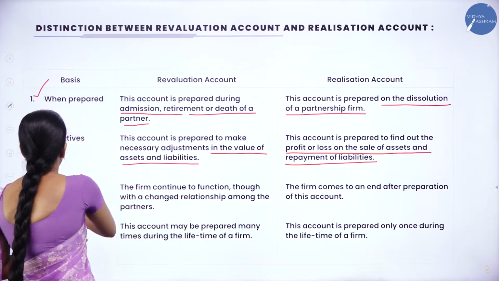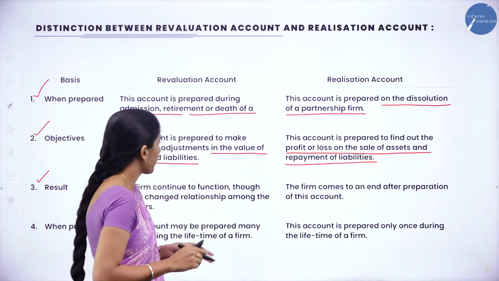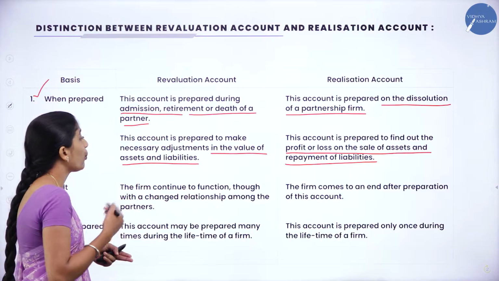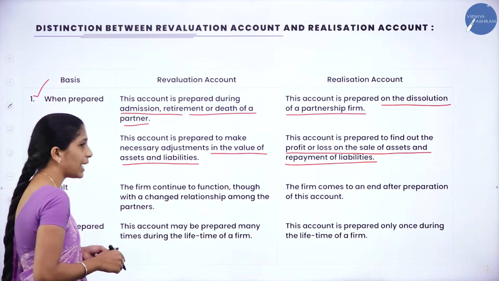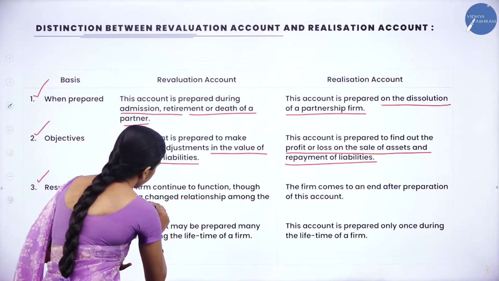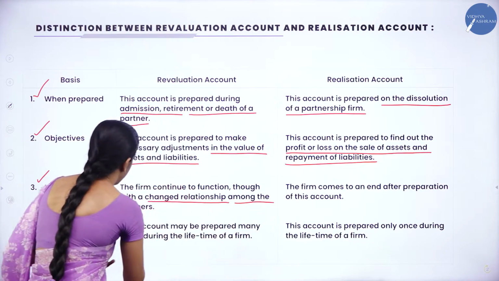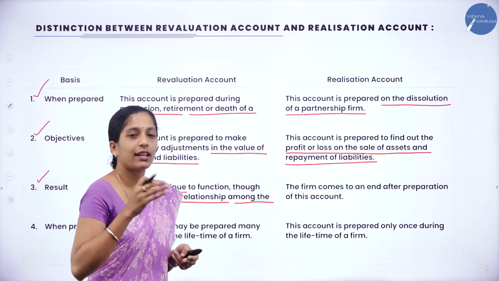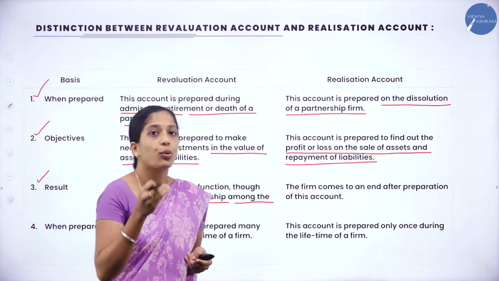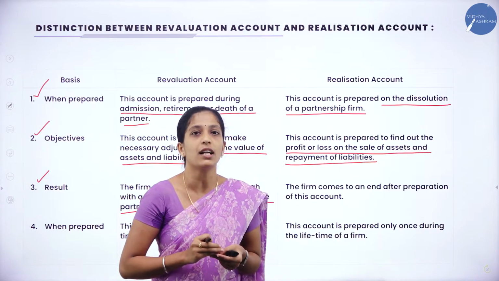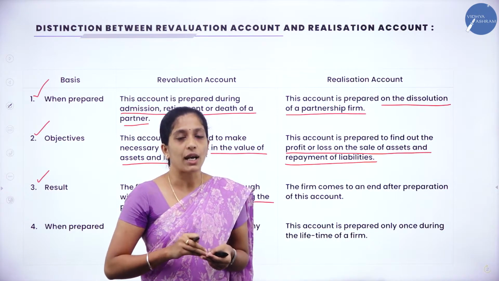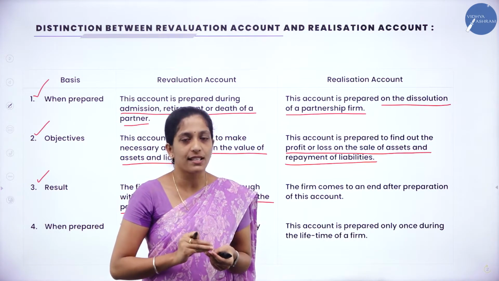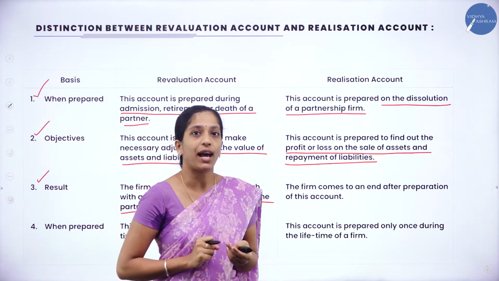Then what is the third difference? That is result. The third difference is that in revaluation, the firm continues to function though with a changed relationship among the partners. So here the firm will continue. It will not end, it will continue. When revaluation account is prepared, the firm will continue further, right? So there is no end of business when we are preparing our revaluation account.